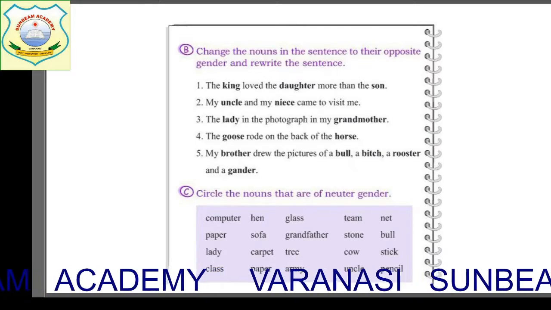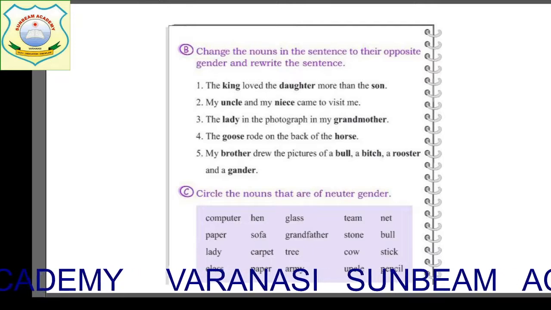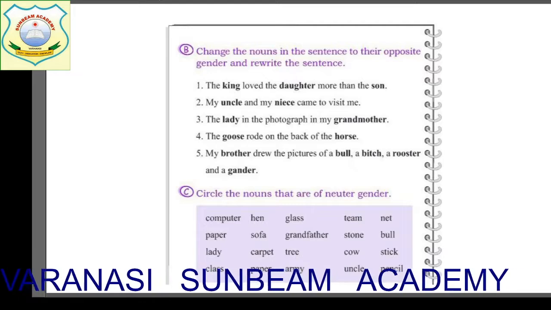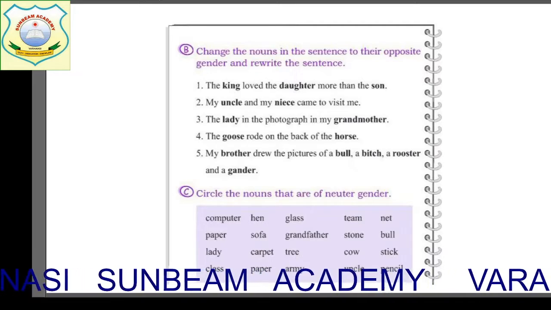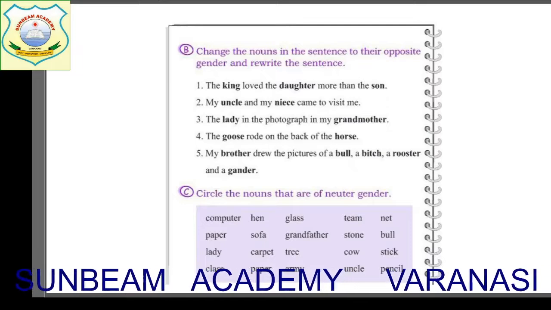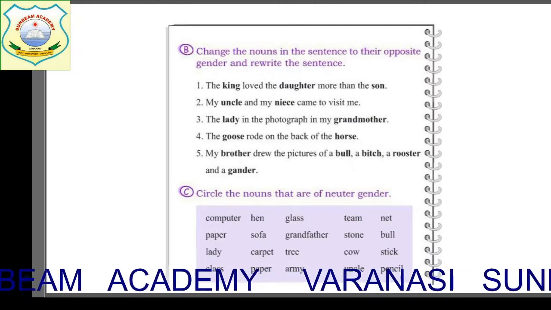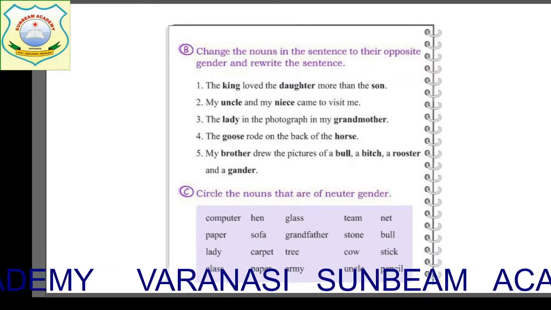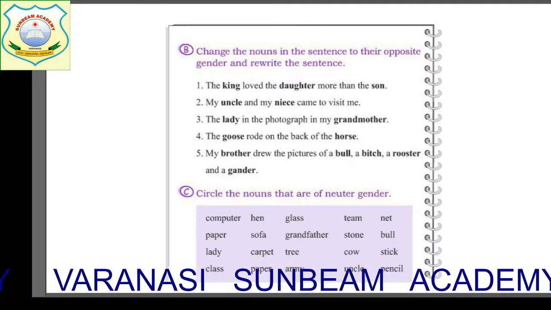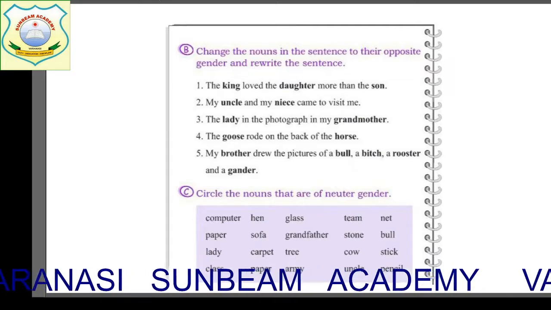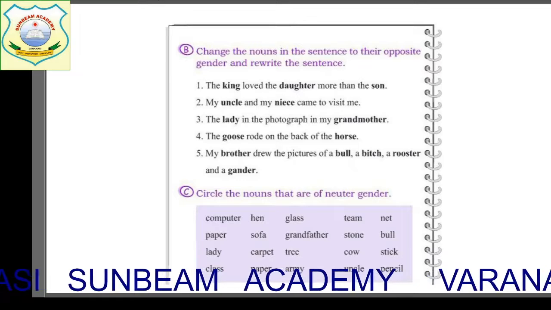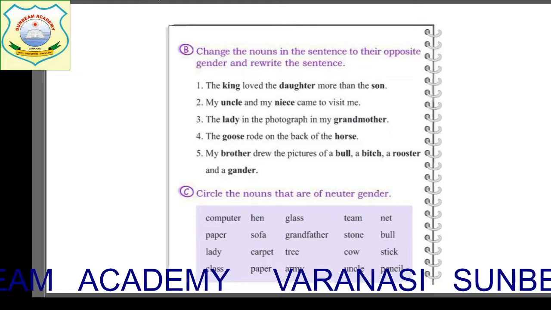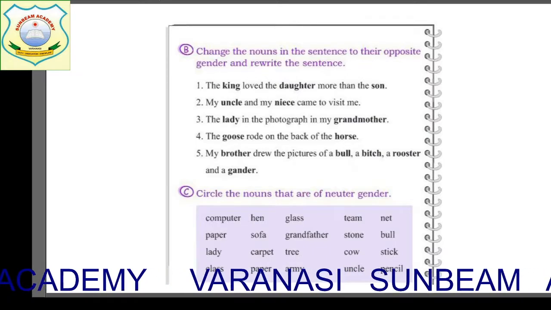Hen, no. Sofa, yes. Carpet, yes. Paper, again, yes. Glass is also a non-living thing. Yes. Grandfather, no. Tree. Now, what is tree, children? Tree also comes in this category. That is also a neuter gender. Next is army. Army is a collective noun and it is neuter gender.